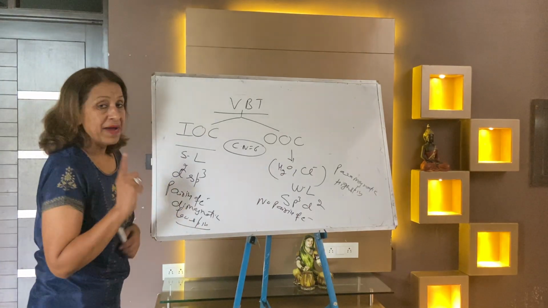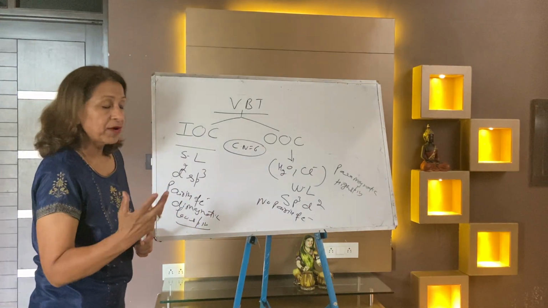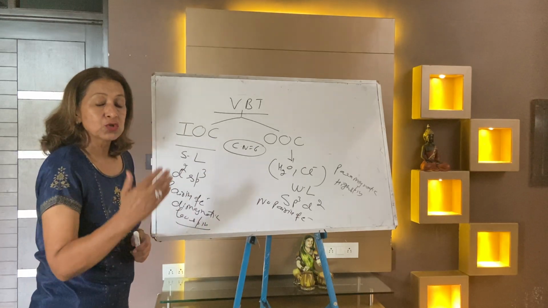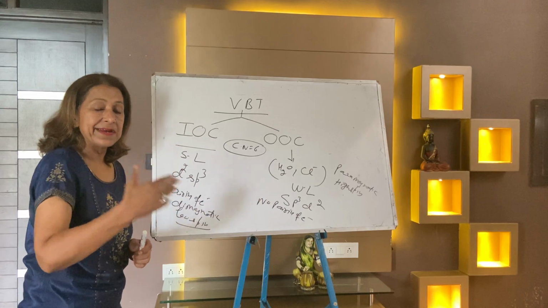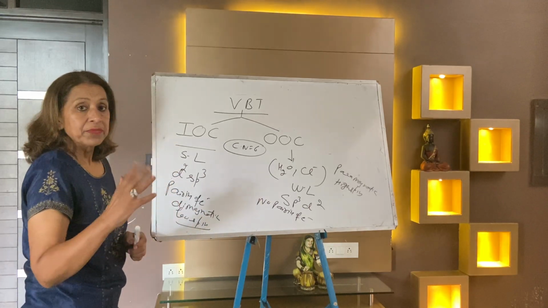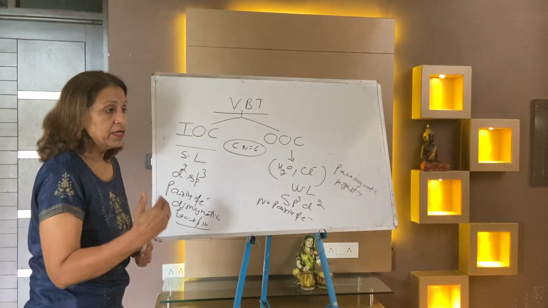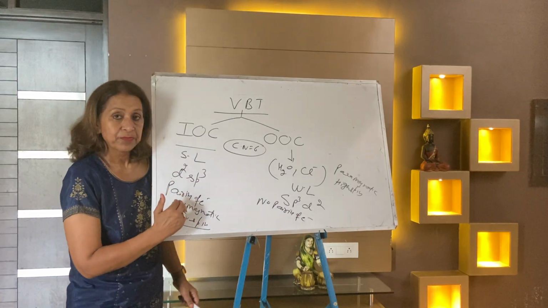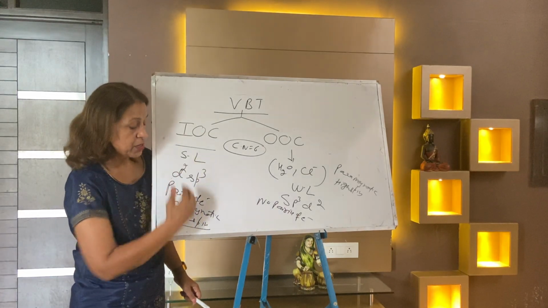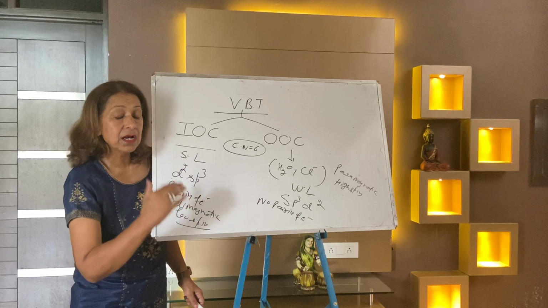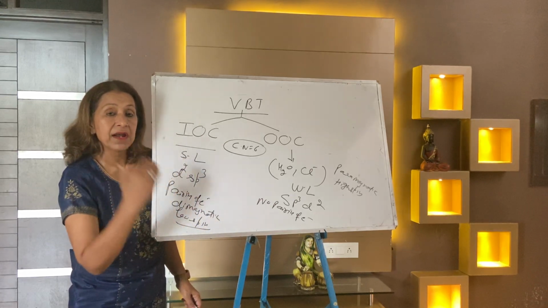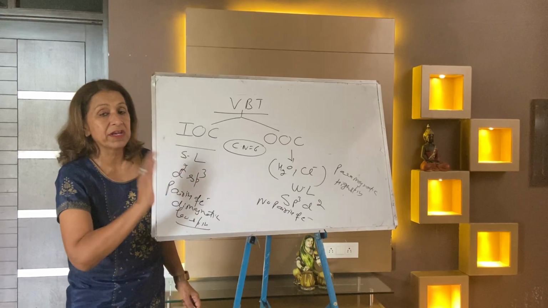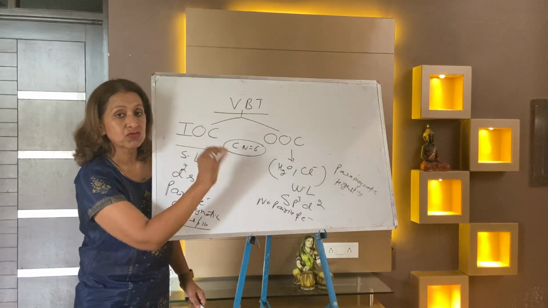Remember this, one extra point you can write: when the metal belongs to 3d series, scandium, titanium, vanadium, chromium, manganese, iron, cobalt, then pairing of electron only takes place if the ligand is strong. But when the metal belongs to 4d and 5d series, then always pairing takes place, either the ligand is strong or weak.